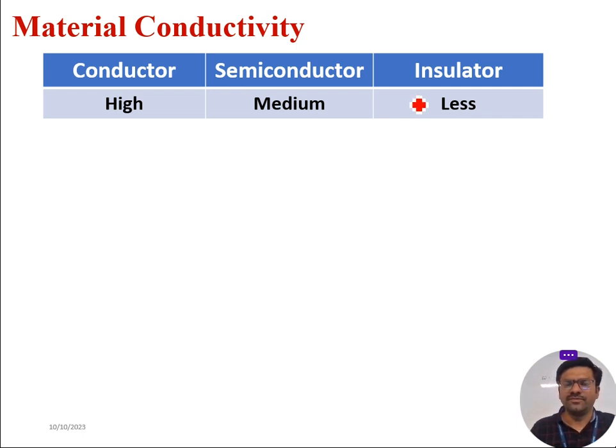Now we will find the major reason for this distribution in conductivity. Why do conductors have very high conductivity, semiconductors medium conductivity and insulators low conductivity? To understand that, we should know what the valence and conduction bands are and what the energy band gap between them is.